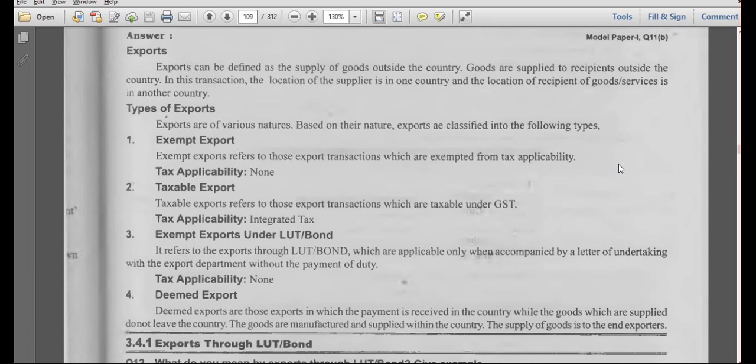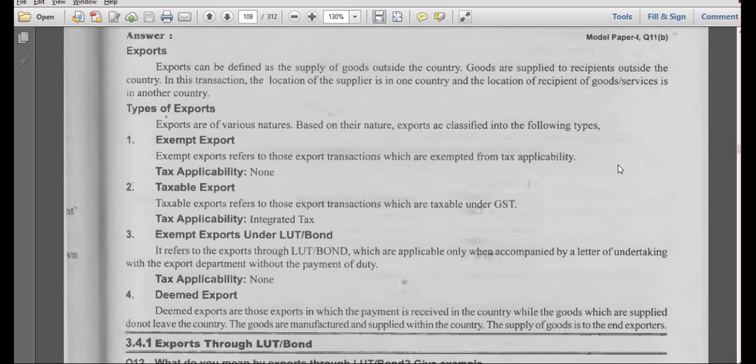If you have a proper letter from the export department, then only will they give exemption from the tax for these goods. If you don't have such a letter, the tax exemption will not be applicable. Clear? Deemed exports in the sense, within this country, if you are exporting goods from one place to another place, that is considered as deemed export.